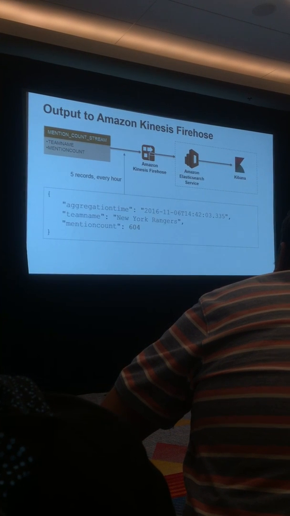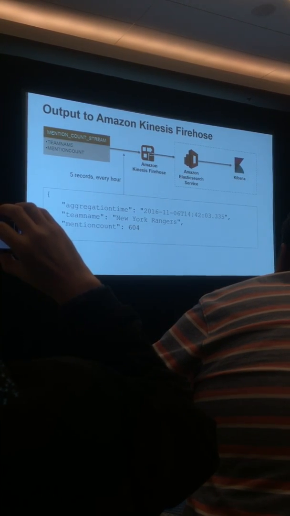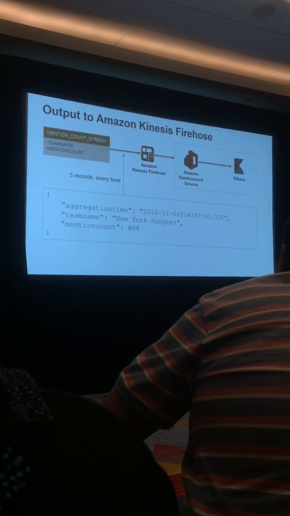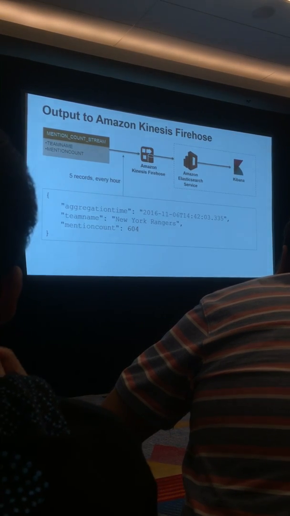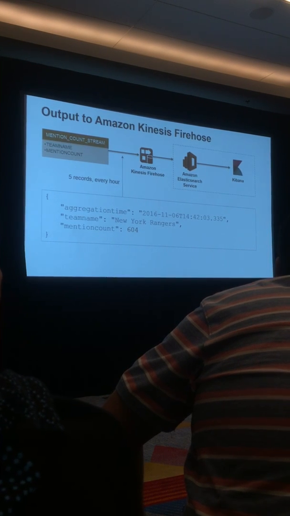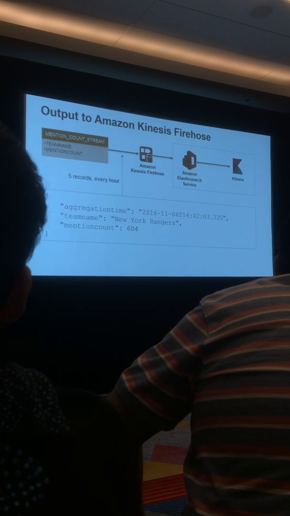And the final step is to output this somewhere. Because it's a tumbling window, we're going to get an output, in this case, every hour. We want to know the top 5 teams that were mentioned in a given hour. So we're going to have 5 records, 1 for every team. This is an example of one record. In this case, New York Rangers, there were 604 mentions in the hour.